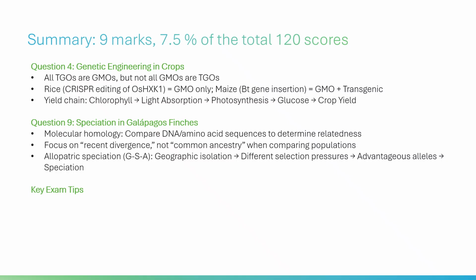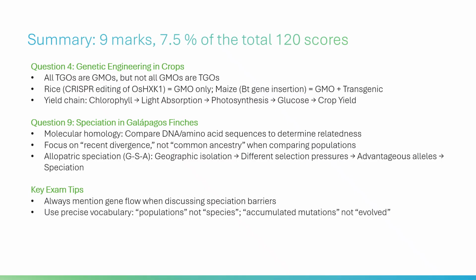Key exam tips. Always mention gene flow when discussing speciation barriers. Use precise vocabulary: populations, not species; accumulated mutations, not evolved. For yield questions, always include light energy, photosynthesis, and glucose.